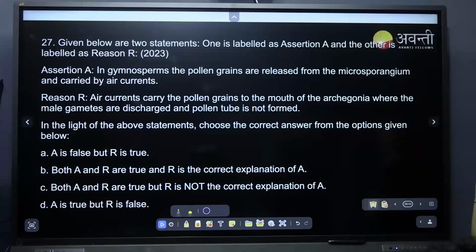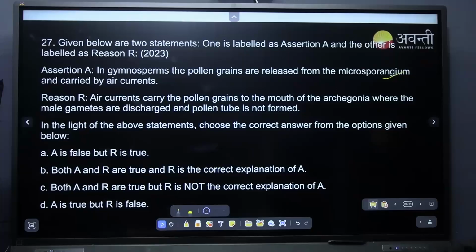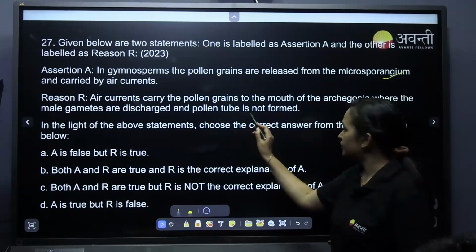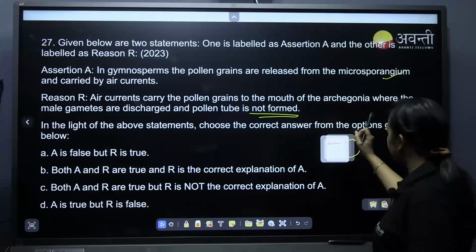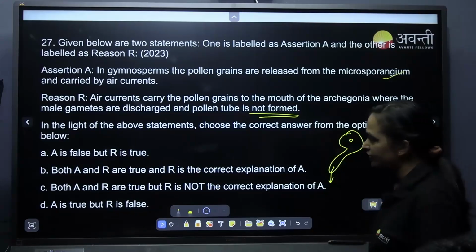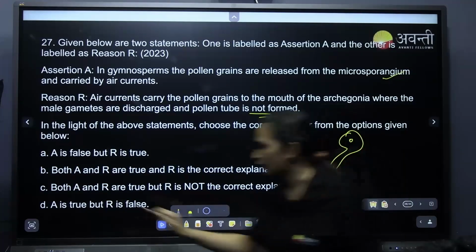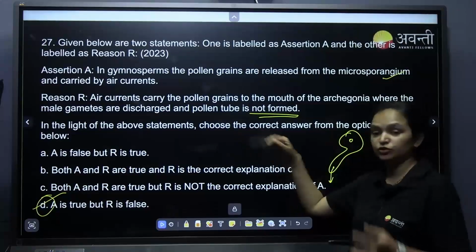Assertion and reason. Is it correct? It is correct. Because air currents carry the pollen grains to the mouth of the archegonia where the male gametes are discharged, and the pollen tube is not formed. Is it like that? No, you could see there the pollen tube was forming, right? Option D. The pollen tube was forming like this, it was growing. A is true but R is false. Very good. You need to read the question carefully. It says the pollen tube is not formed.